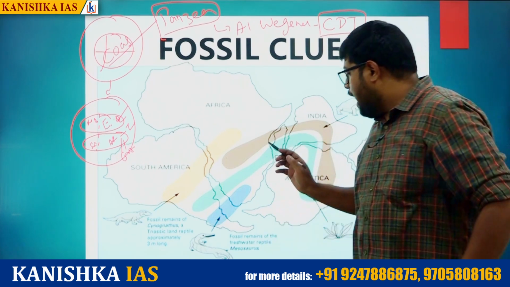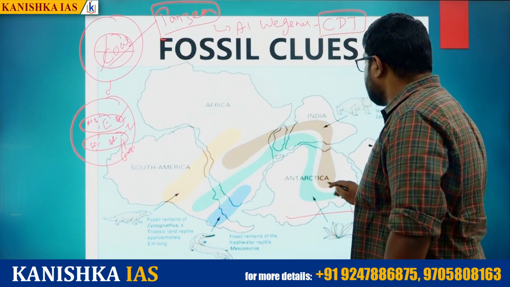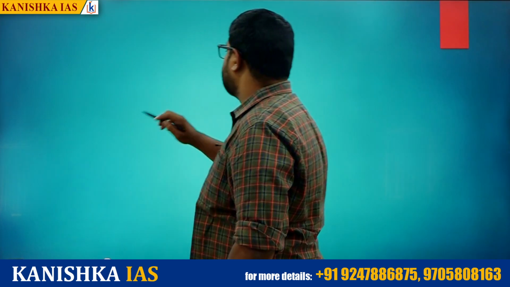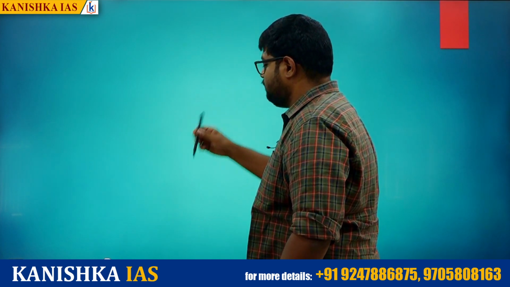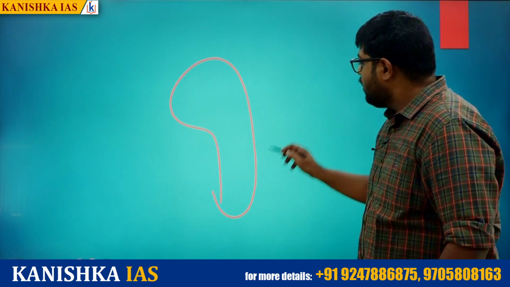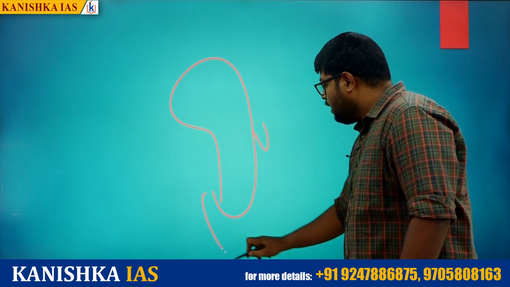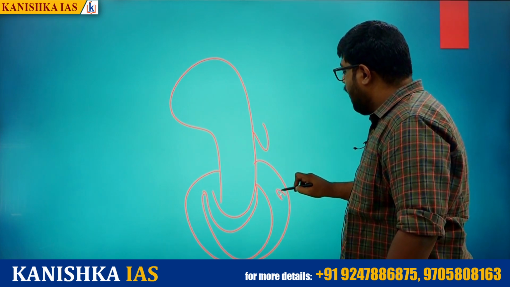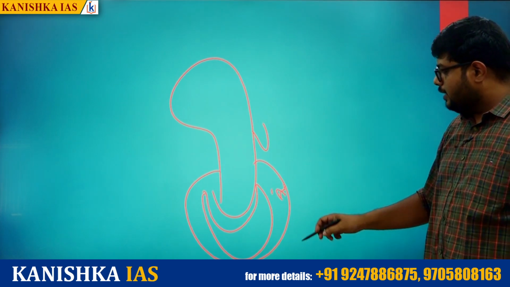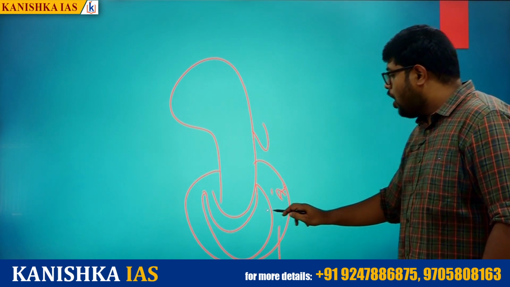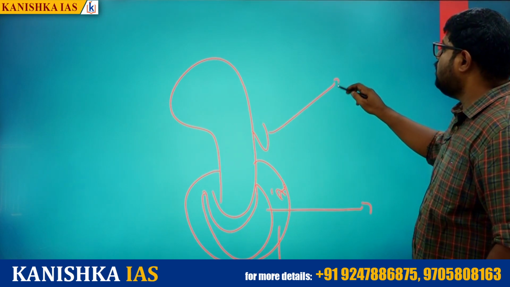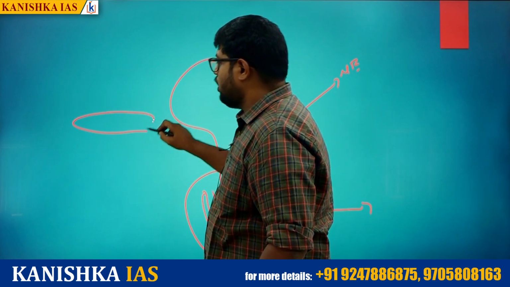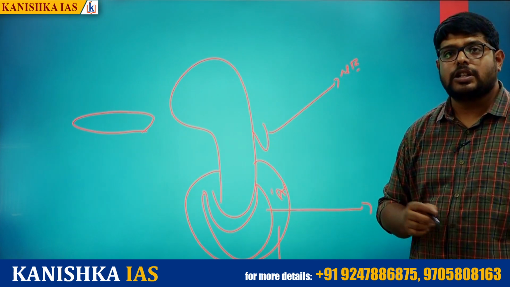The best proof is Antarctica. Antarctica has coal reserves. So how to explain this? Initially this was Africa. Let us think initially this was Africa. So here we were having India and here we were having Australia. Beyond Australia we were having Antarctica. This Antarctica divided and traveled to the south. Australia traveled to the east, India traveled to the northeastern direction, and initially Africa was horizontal. Now Africa is vertical.